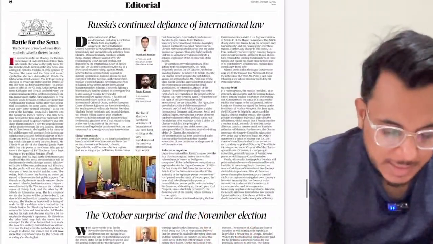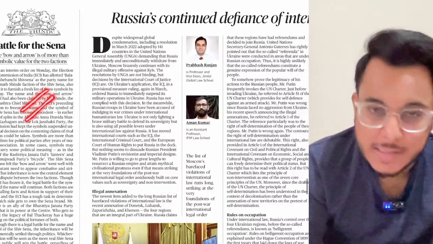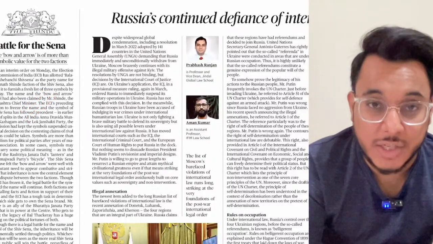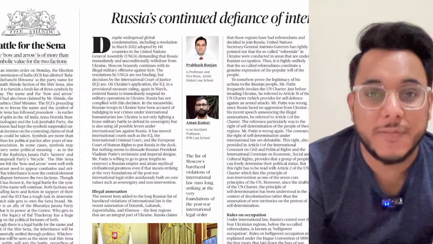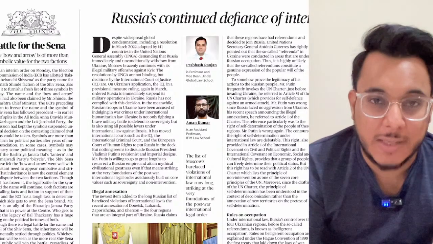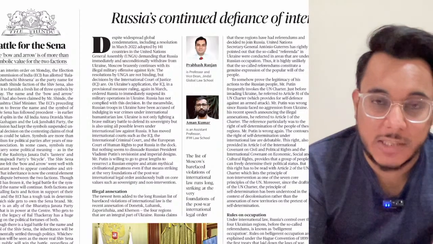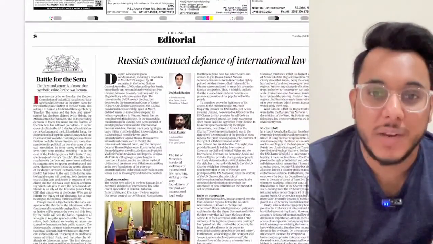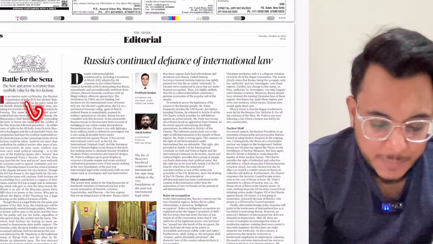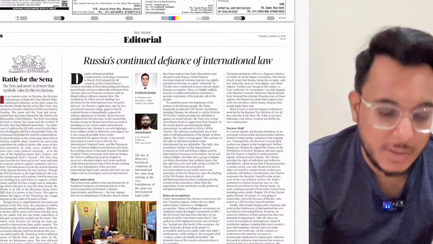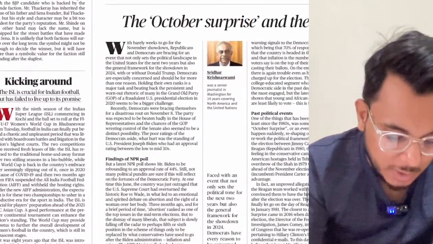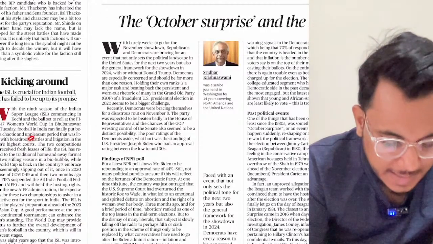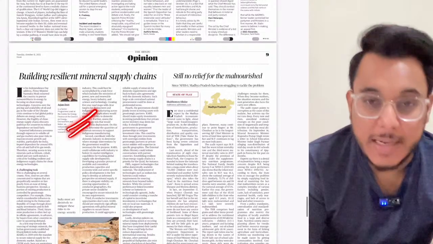Okay, then on the side, the battle for the Sena. The bow and arrow election symbol, which faction of the Shiv Sena will it go to? We have seen that recently the Shiv Sena's factions got divided, so that controversy is being discussed, that who will get that. However, exam-related substance is not there in the article, so I'll not suggest you go into that. Now this article is talking about the ISL, that is the Indian Super League. Then moving on, building a resilient mineral supply chain.